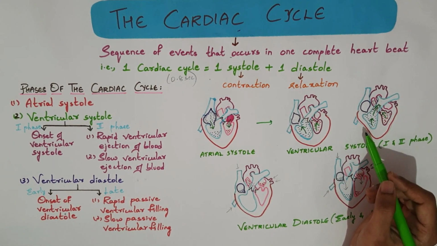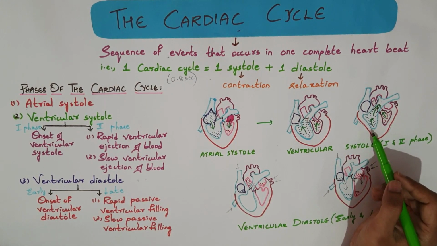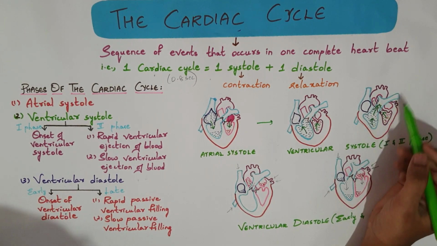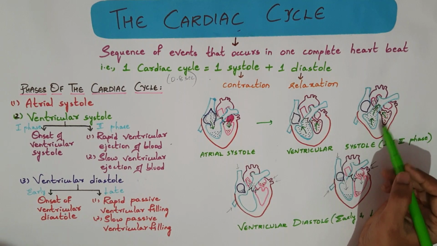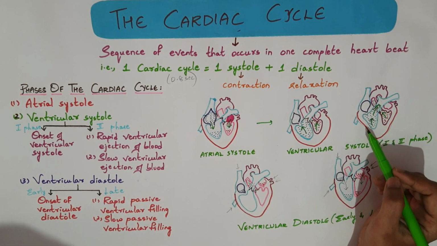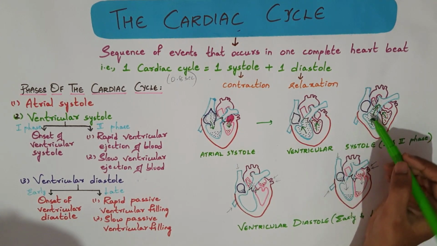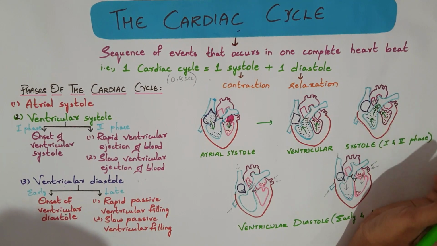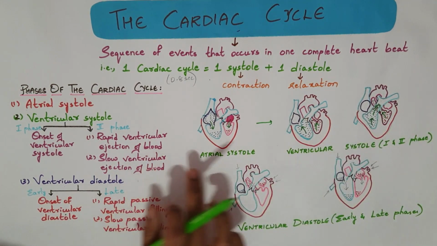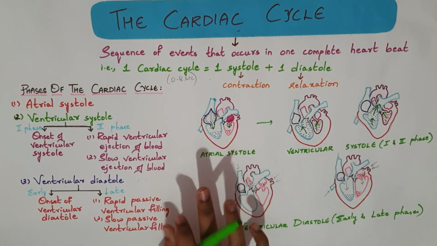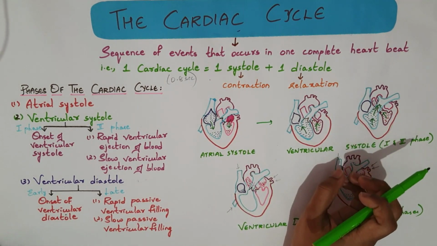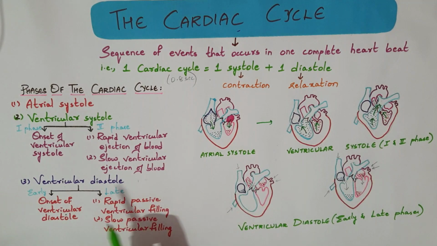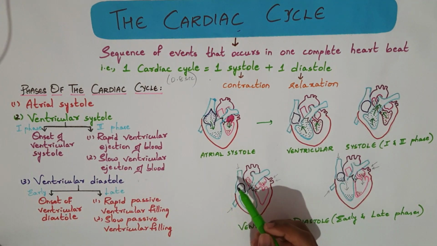Following this phase, pressure in the ventricle starts decreasing as blood is constantly pushed into the aorta and the pulmonary trunk. Ejection becomes slow. The pressure in the aorta also starts decreasing. This is the slow ventricular ejection of the blood phase. Now the ventricles start relaxing, that is ventricular diastole.